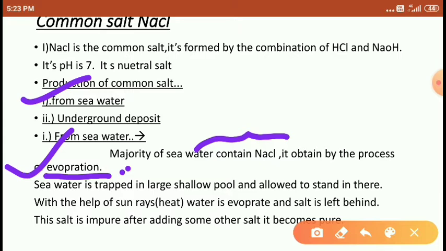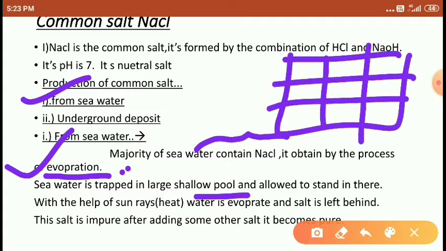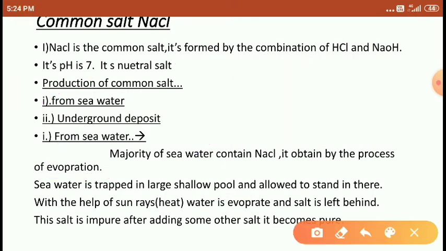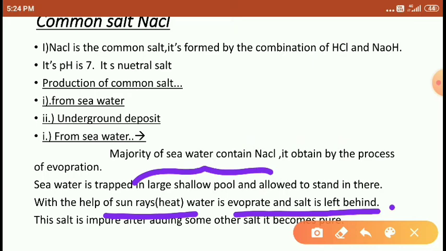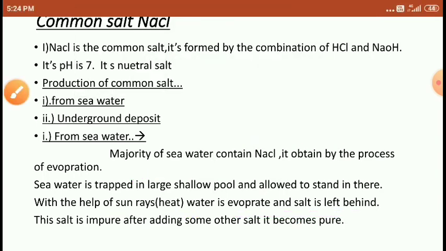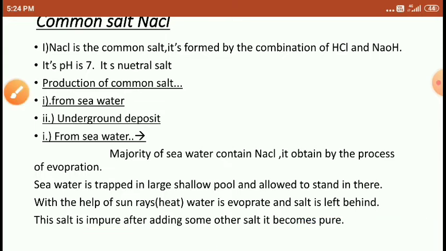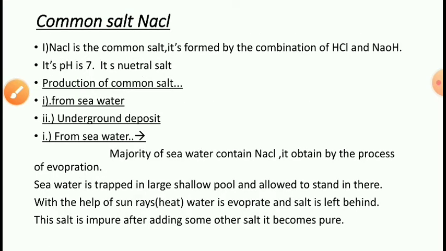The seawater is trapped in a large shallow pool. We have to make one pool like this. In this pool, if you put the seawater, then all the seawater evaporates. Then we get the salt, right? So the seawater is put into the large shallow pool and stands over there. With the help of the sun rays, the water evaporates and salt is left behind. And whatever salt is there, that salt is impure. After adding some other salt, it turns into the pure form. Right friends? Pure form.